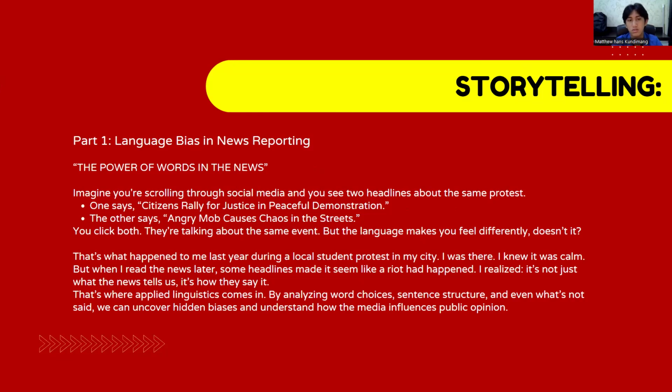Imagine you're scrolling through social media and see two headlines about the same protest. One says, citizens rally for justice in peace demonstration. The other says, angry mob causes chaos in the streets. You click both, they're talking about the same event, but the language makes you feel differently, doesn't it?